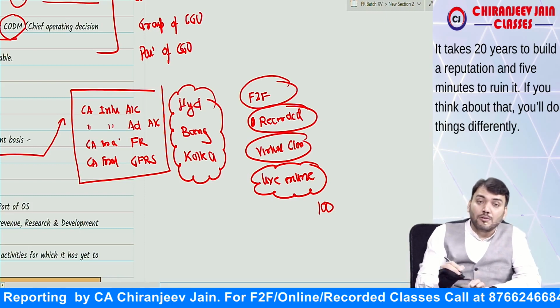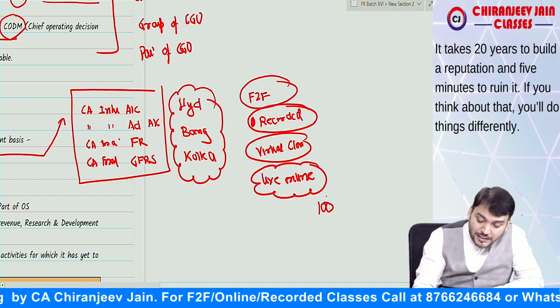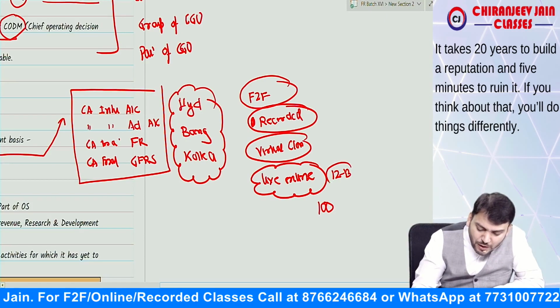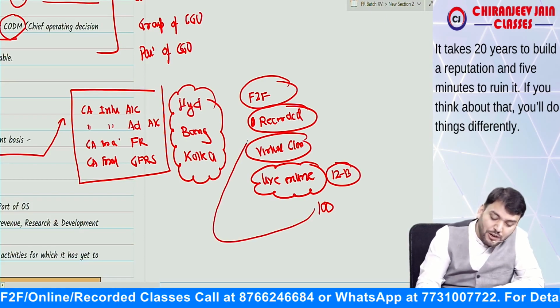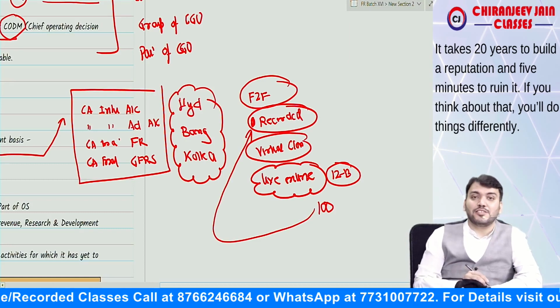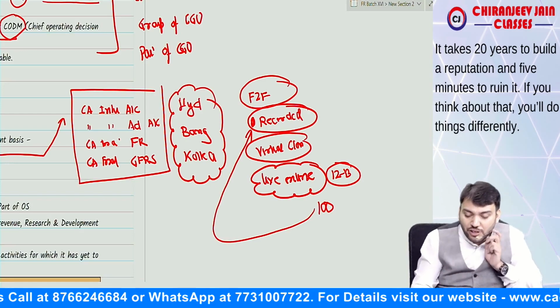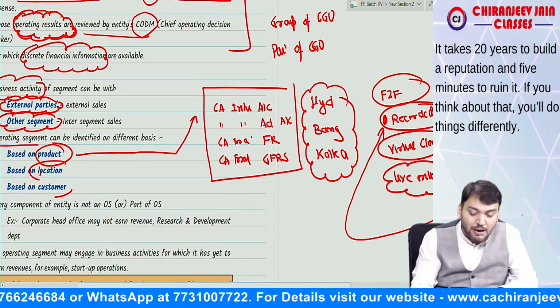100 inquiries, but out of 100, can I say 20? Out of 100, only 12 to 13 students joined live online. All shifted to recorded classes. Means can I say it is based on the class of customer. It is based on the class of customer. So this can be my operating segment.